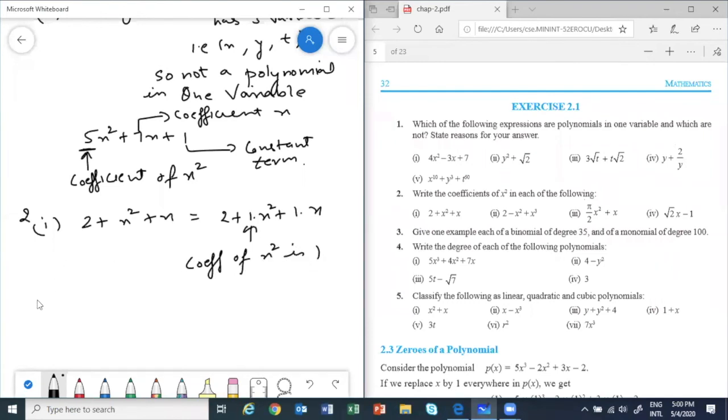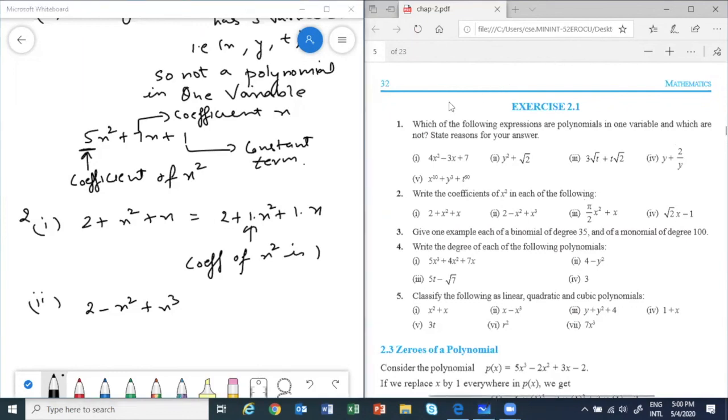Next, 2 minus x square plus x cube. What is the coefficient of x square? Correct, minus 1. Harshika, Savita, Vedant, Aditya, Evelyn, correct.